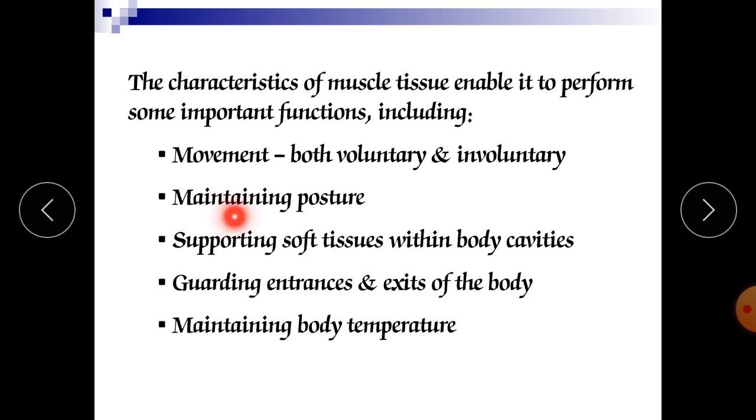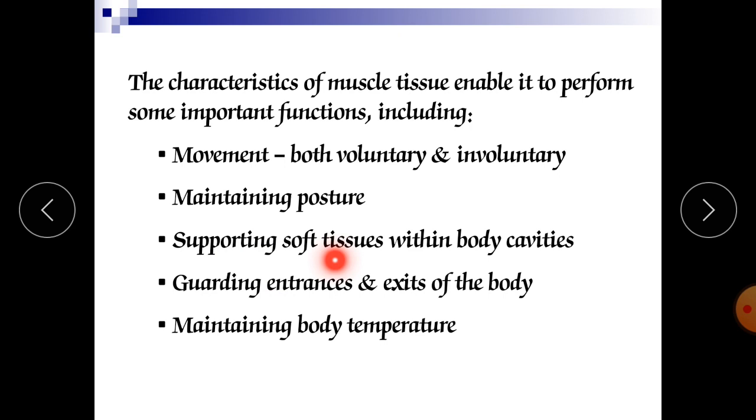Next is maintaining posture. Whatever posture we hold, whether standing, sitting, or tilted, occurs only due to the contraction of our muscles. If our muscles did not contract, we would not be able to stand, sit, or do any function. What would happen if we could not maintain posture? We would simply lie down on the bed. We could not even sit.